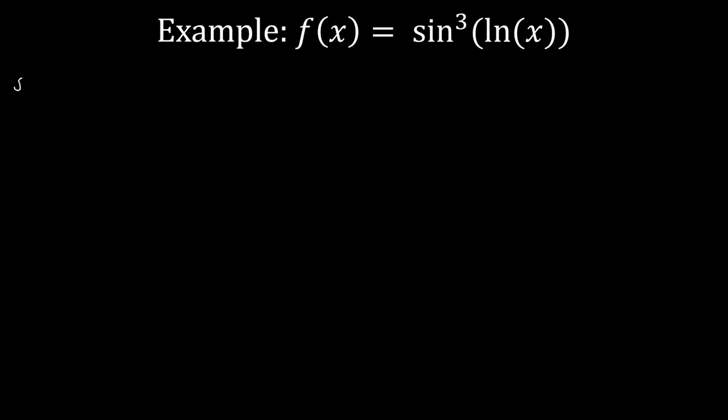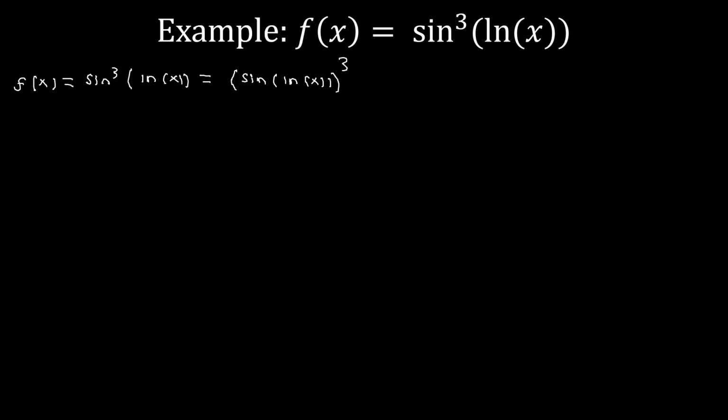So the first thing we're going to do is write f of x is equal to sine cubed of ln of x. Again, here it's not quite apparent what our inside and what our outside function is. But what we can do, as we did in the first example, is remove the exponent from the trig function and put it on the outside of a big parentheses. So this is equivalent to sine of the natural log of x, all to the third power.